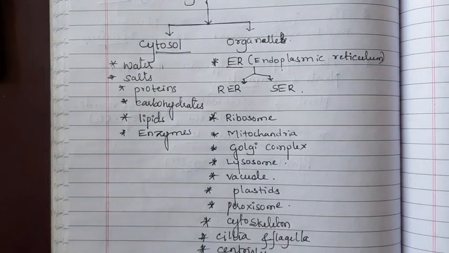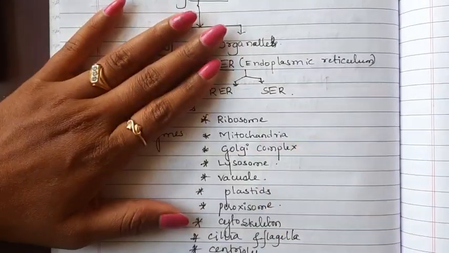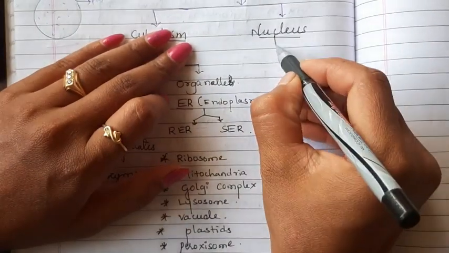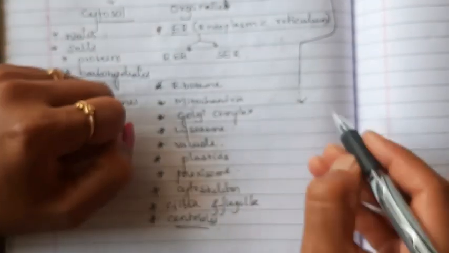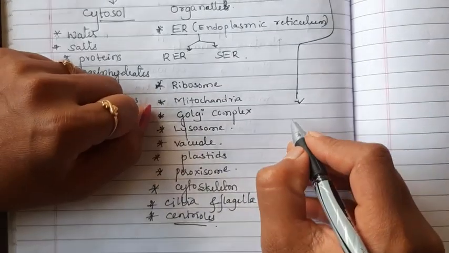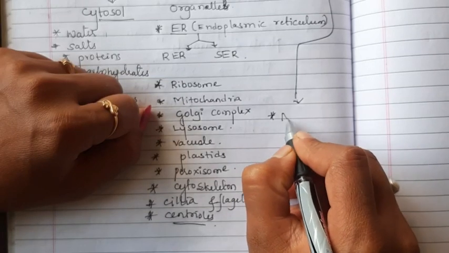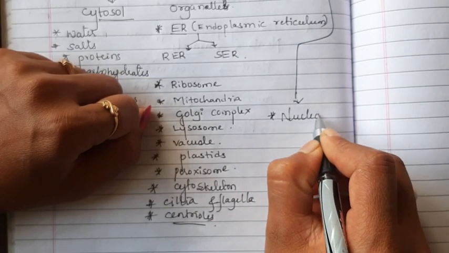Okay, now we will focus on the nucleus. I will write here, in the nucleus mainly we can see the nuclear membrane.